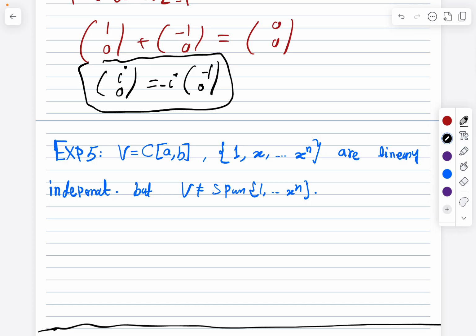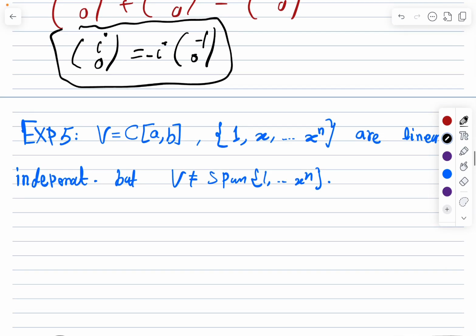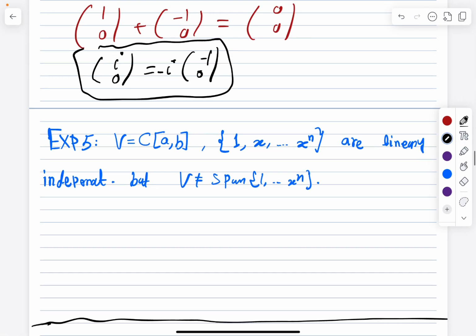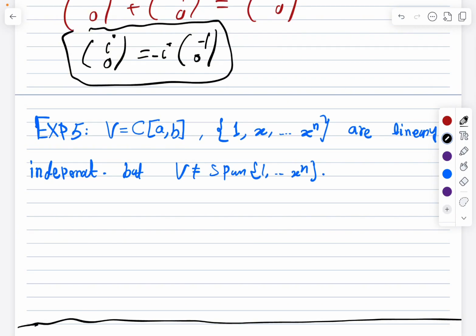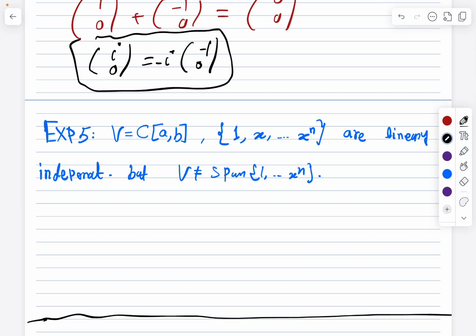Now here, by 1 we mean the function 1, by x we mean the function x, up to x to the power n. They are linearly independent, but the vector space cannot be written as the span of these. I will explain the second part in a while, but let me show that they are linearly independent. It's very simple. Let me take a linear combination.